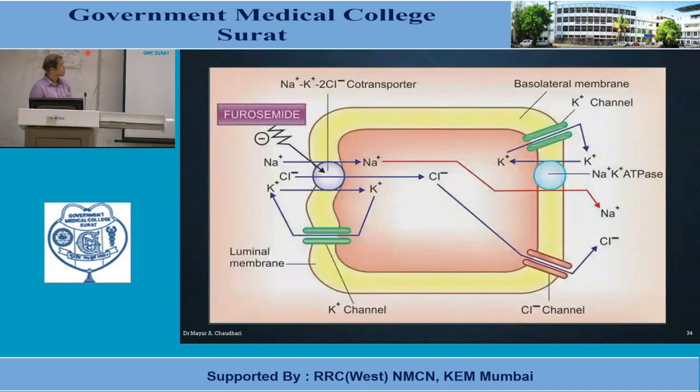This is the graphical representation of the mechanism of action of loop diuretics. This is the simplified diagram of the loop of Henle. So the loop diuretic furosemide inhibits this sodium potassium 2 chloride symporter, and thereby by inhibiting this symporter, it inhibits the reabsorption of sodium chloride, and this sodium chloride is excreted out in the urine, and along with sodium chloride there is natriuresis, and because of natriuresis there is diuresis.